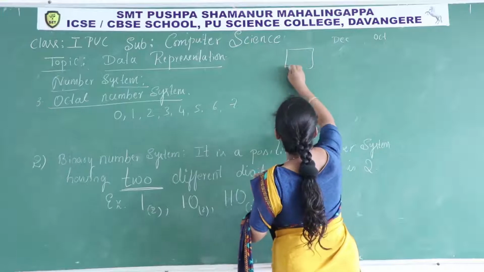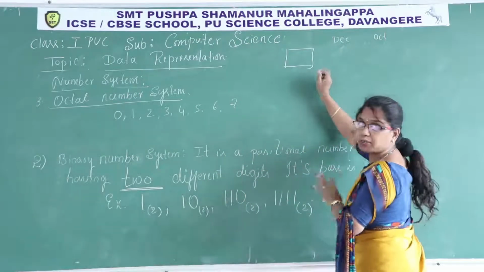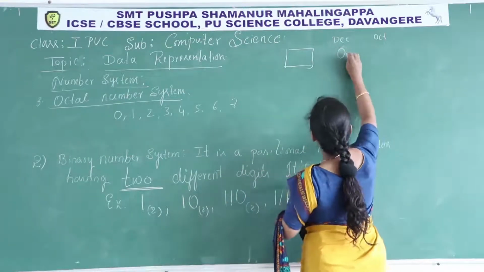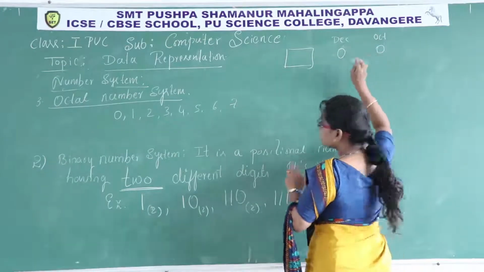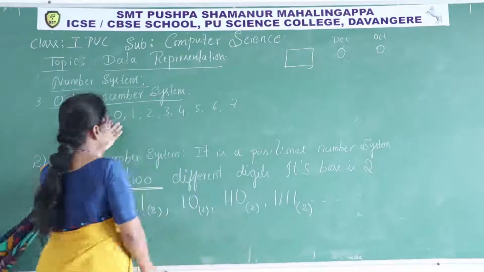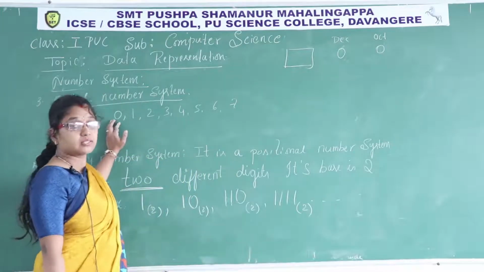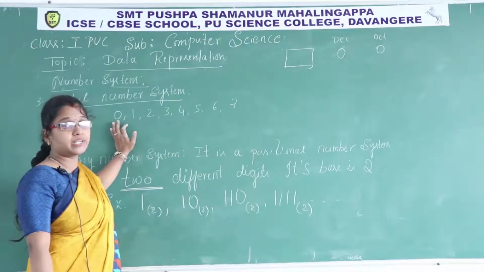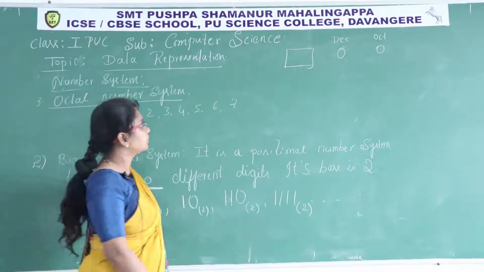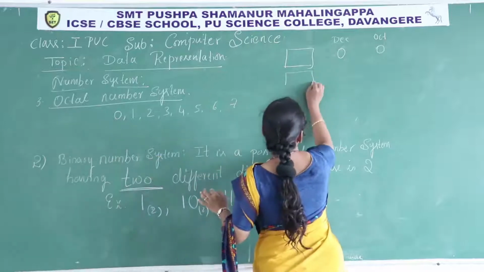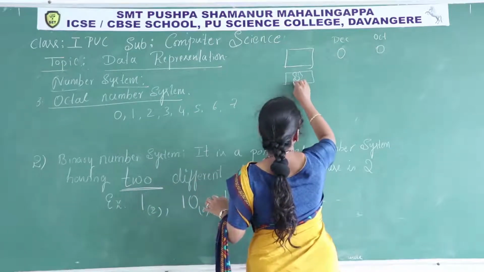In this box nothing is there, so it is represented as 0. In decimal it will be 0, in octal also 0, because this system also has 0. That's why we have to mention the base, whether it is decimal 0 or octal 0. Understood? Next, in the next box I have one flower.